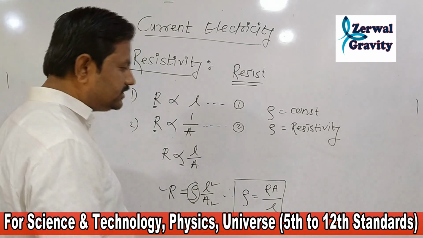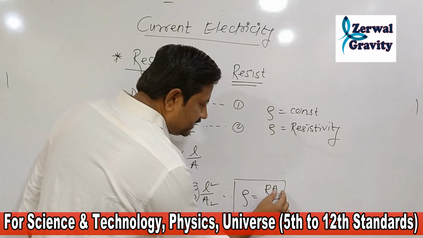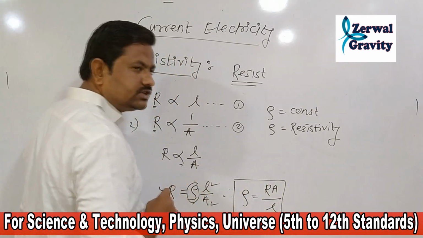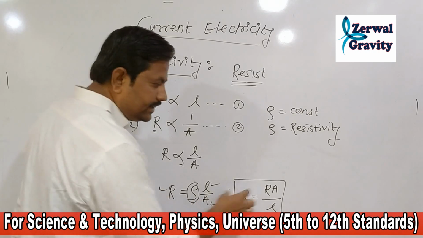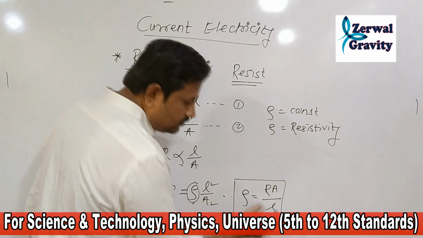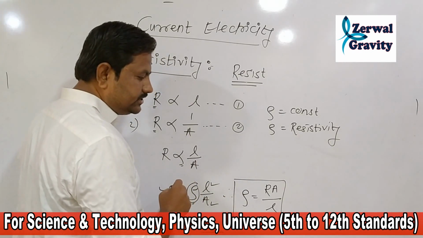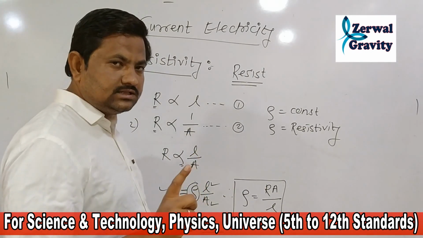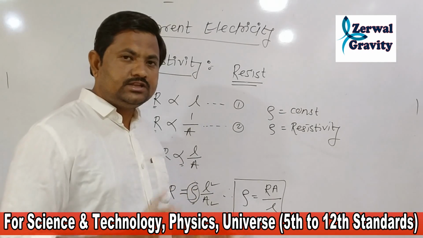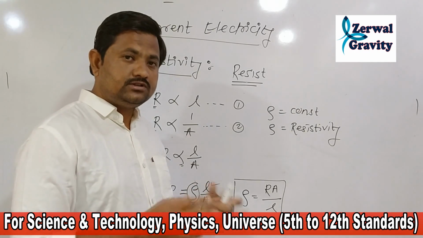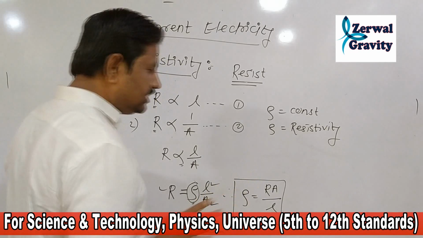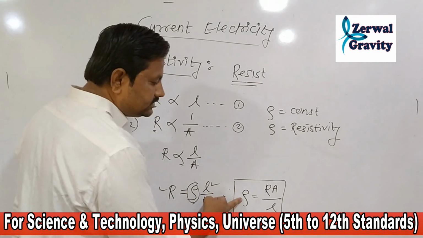How we can make the definition? This R and A has multiplication in between them, and RA has the ratio with L. So simply we can define the resistivity. If the question is asked in the examination like define resistivity, what is meant by resistivity, what is resistivity, explain the term resistivity, then you can answer it.